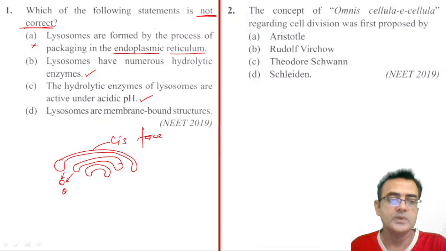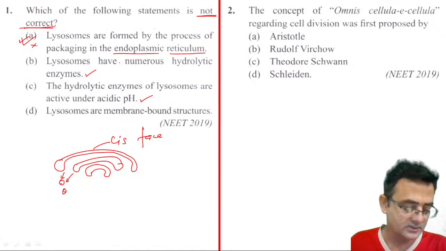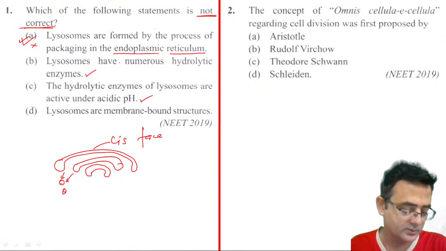And the fourth choice, lysosomes are membrane bound structures. Yeah, lysosomes are membrane bound structures. Okay, so A is the correct choice, because they are asking not correct, isn't it? Yeah, A number. Afrin is correct. Abhay Kumar, yeah, you are correct. Dhruvi Patel, you are also correct.